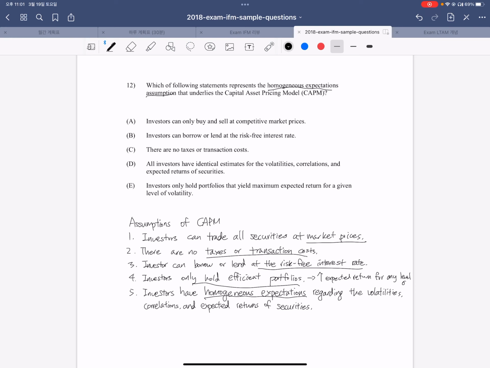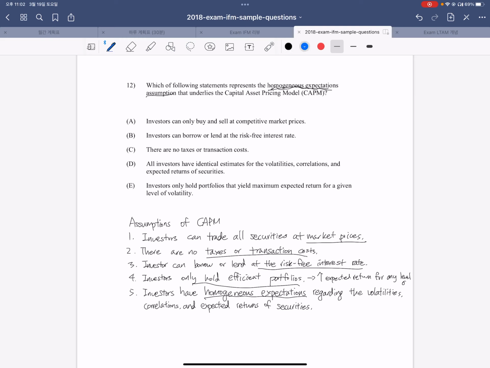Okay, and let's go over the answer choices. A says investors can only buy and sell at competitive market prices. Okay, just before we go over the answer choices, as you can see, the question is asking the homogeneous expectation assumption that the CAPM holds, and you can find that on the last